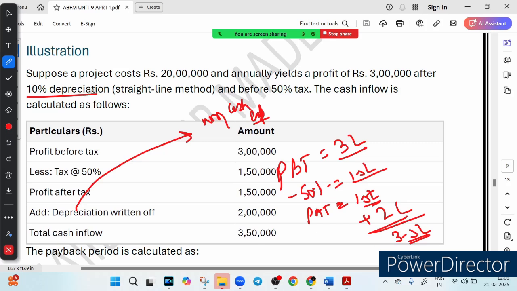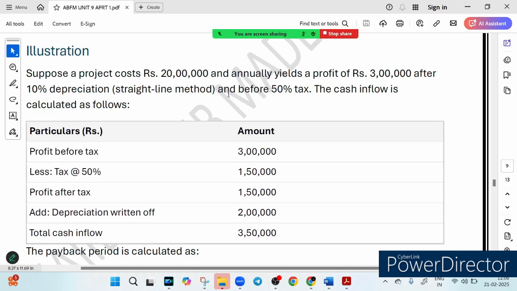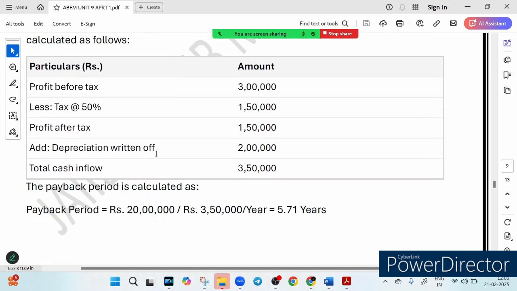So the formula is quite simple. First of all, you have to calculate how much is the total cash inflow per year, and you know that 20 lakh is the total cost. You divide 20 lakh by 3.5 lakh, it will give you 5.7 years, which means 5 years and 8.5 months.